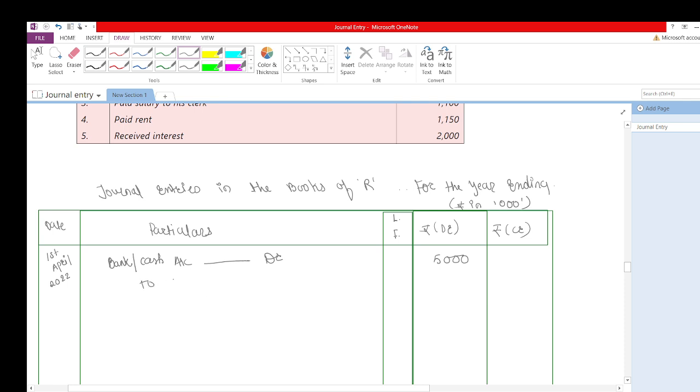It is coming in the form of capital. So capital would be my liability. Credit what goes out is liability, 5,000. So what would be the narration? Narration would be: being invested cash in the business.